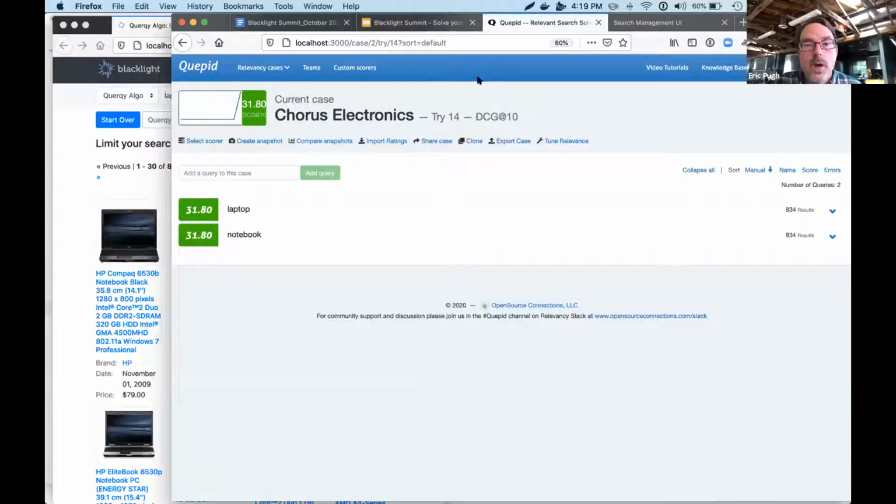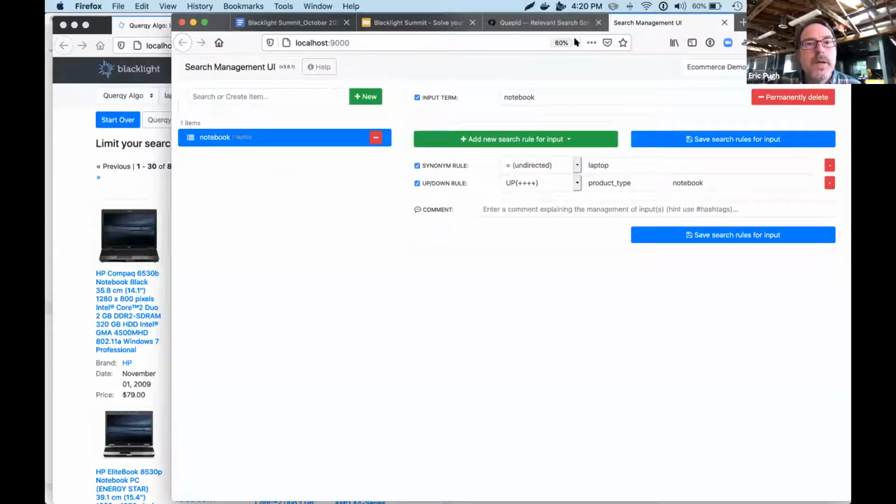So what is the product that we're looking at with the GUI for search rules? I'm going to show a little bit more in my slides, but that would be the search management UI. And these are all open source projects available to you.